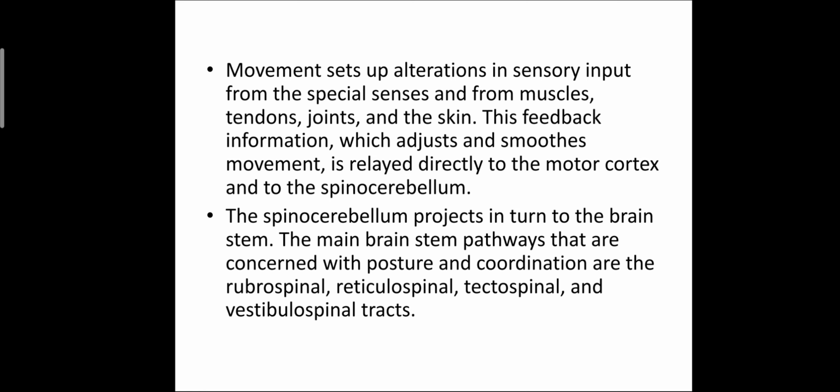This feedback information, which adjusts and smooths the movements, is relayed directly to the motor cortex and to the spinocerebellum, and the spinocerebellum projects in turn to the brain stem.